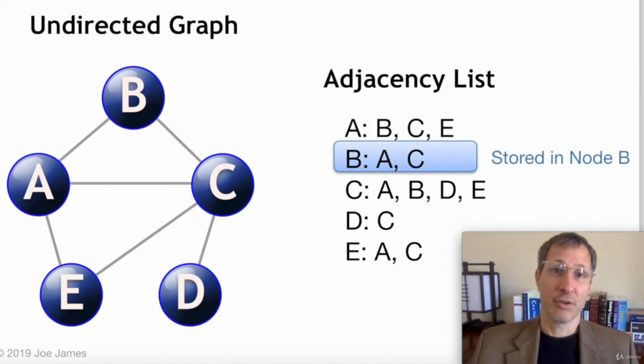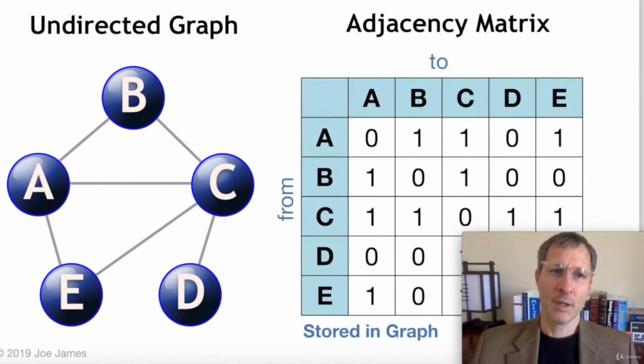And node B is connected to vertices A and C, and that would be stored in node B's list of neighbors. Now, using the same undirected graph, we could implement this using an adjacency matrix. An adjacency matrix has all the from vertices and to vertices, and it puts a 0 where there's no edge and a 1 where there's an edge. So here we can see from A to B there is an edge. Now, since this is an undirected graph, this is a mirror image across the diagonal, as you might expect. So if edge A connects to B, then B also connects to A.